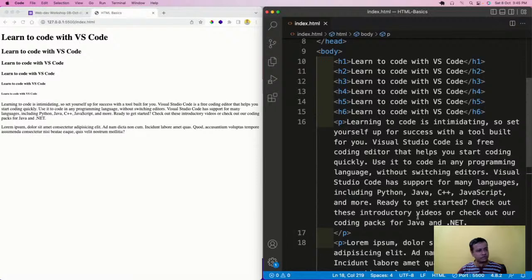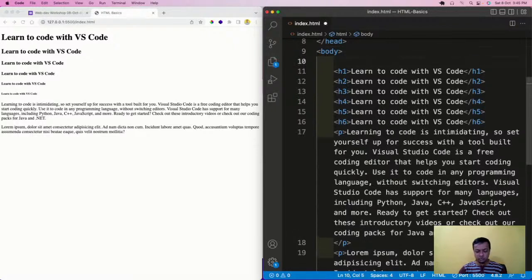Before even going forward, I'm going to tell one more thing here. There is something known as commenting in programming. Not only in HTML, but in almost every programming language there is commenting. So now I'll write right here, heading tags, because there are a lot of tags. Then I will select all of these things.